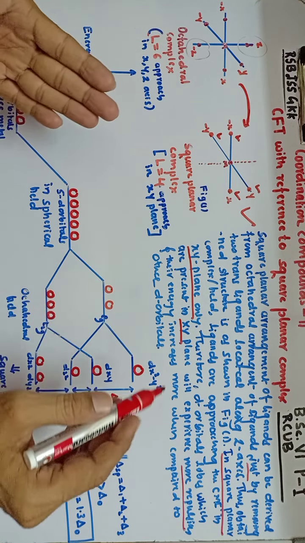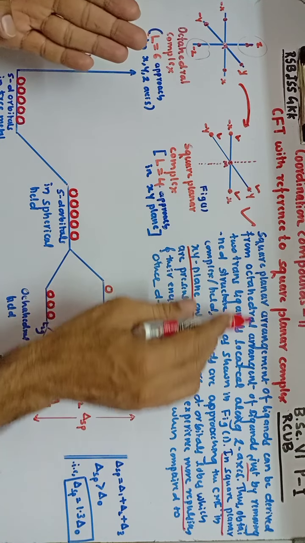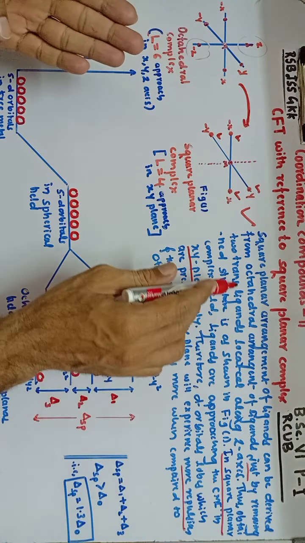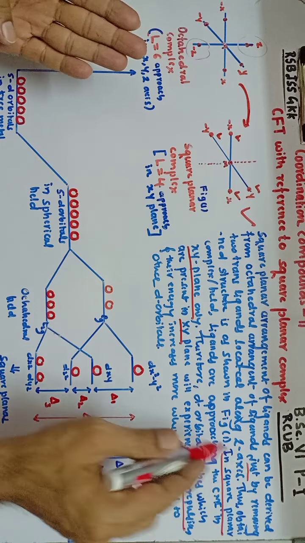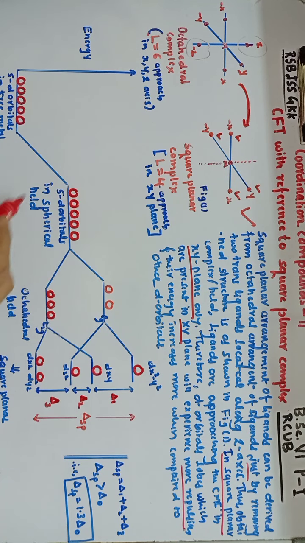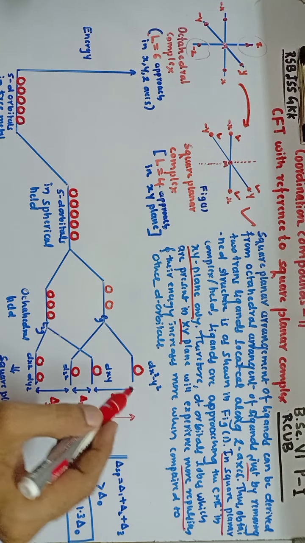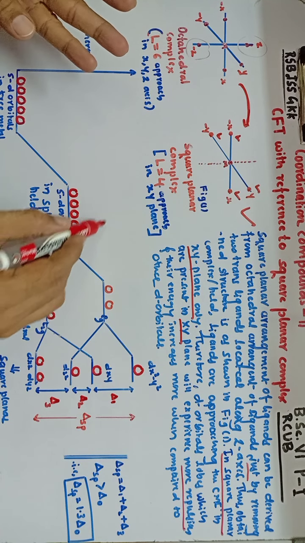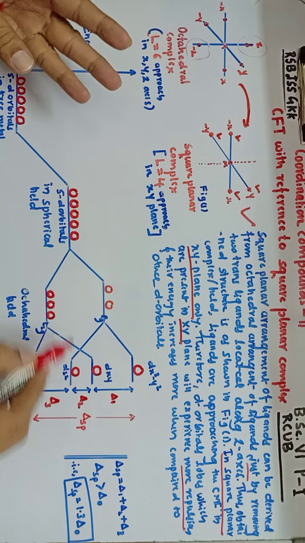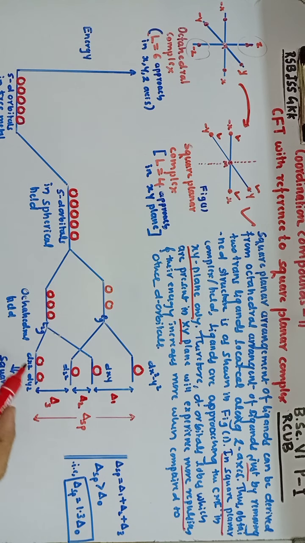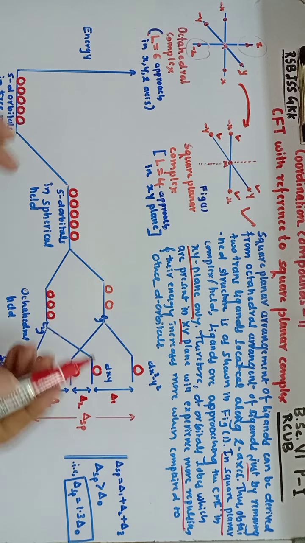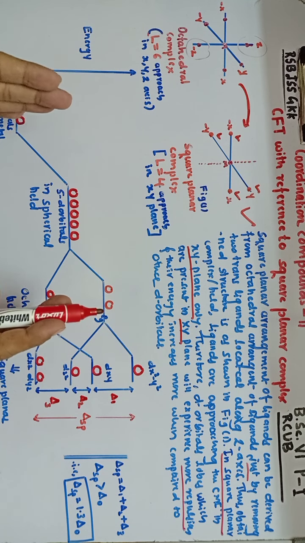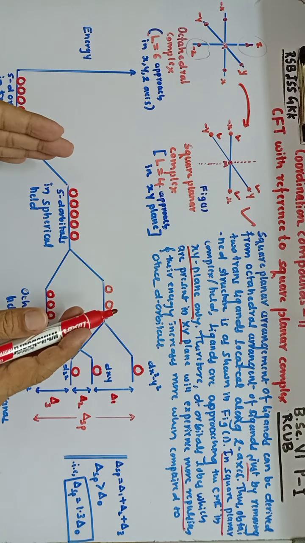Further, it should be noted that since the square planar arrangement of ligands can be derived from the octahedral arrangement of ligands, the crystal field splitting in a square planar complex can be drawn from the crystal field splitting diagram of the octahedral complex. That means if you want to show how the 5 d orbitals split in a square planar complex, we first have to consider the crystal field splitting in octahedral complexes.